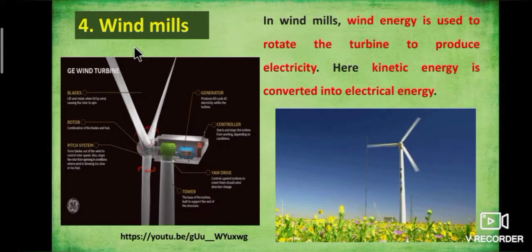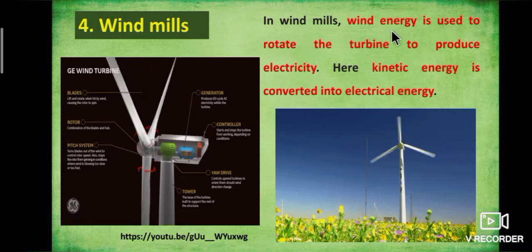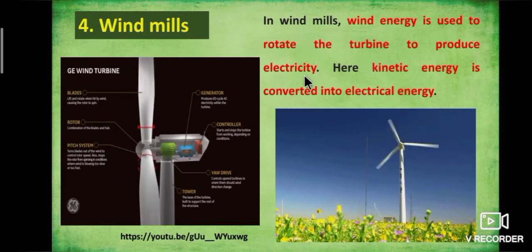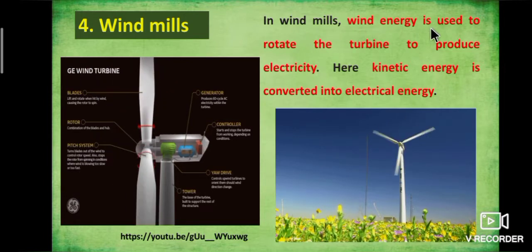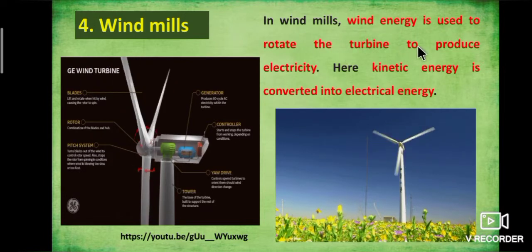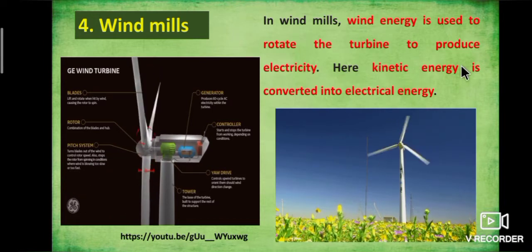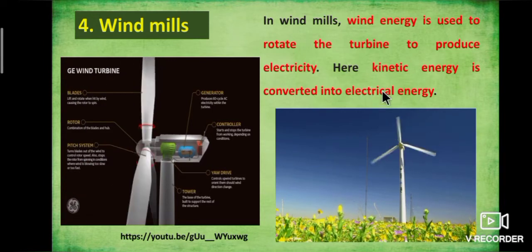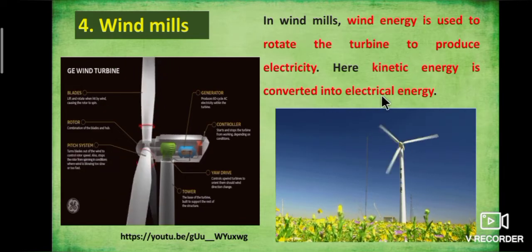Last one, windmills. In windmills, wind energy is used to rotate the turbine to produce electricity. Here, kinetic energy is converted into electrical energy.